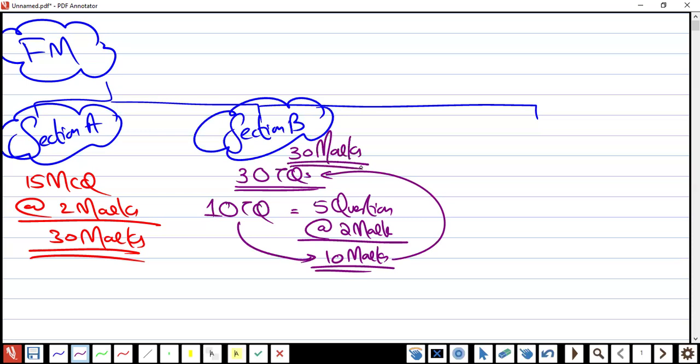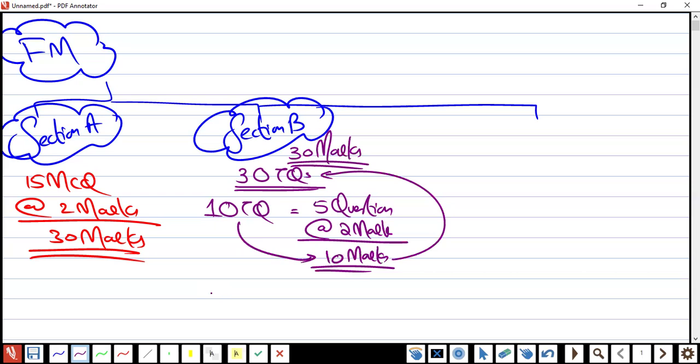We asked the examiner, do you have any specific area for section B? Like in taxation, we have VAT, inheritance tax, CGT, specific areas. Here in FM, the examiner says I can test anything, any part of the syllabus.